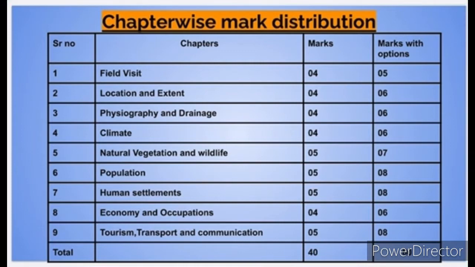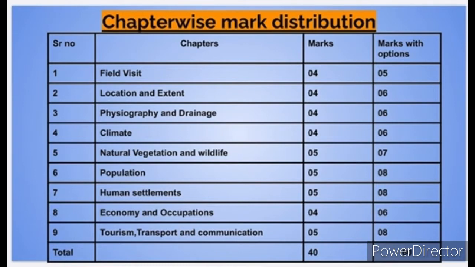Second chapter, location and extent, carries 4 marks and with option it is for 6 marks. Chapter number 3, physiography and drainage, carries compulsory 4 marks, with option it is for 6 marks. Chapter number 4, climate, carries 4 marks, with option again 6 marks.